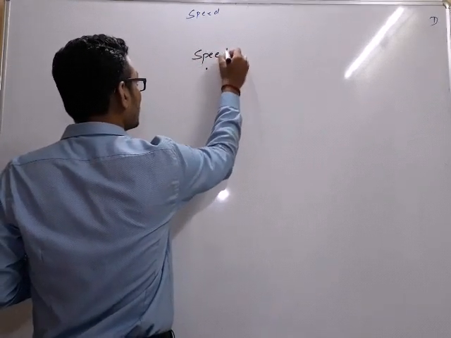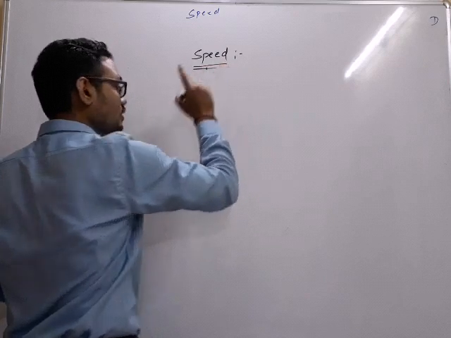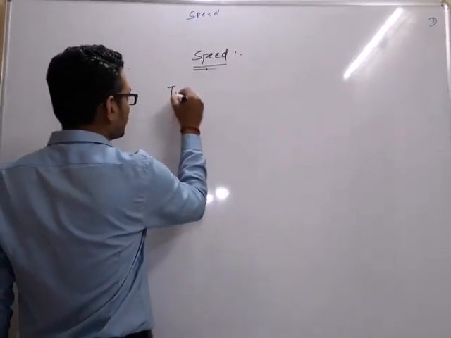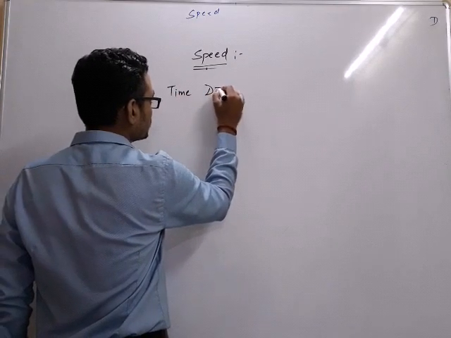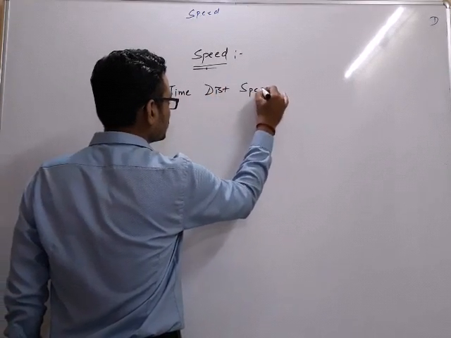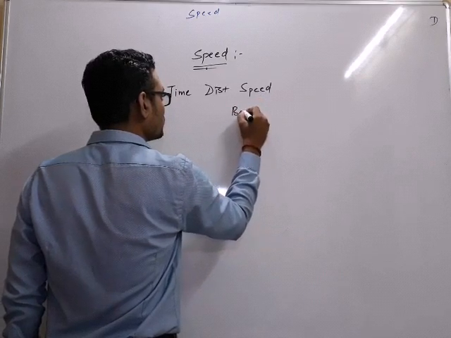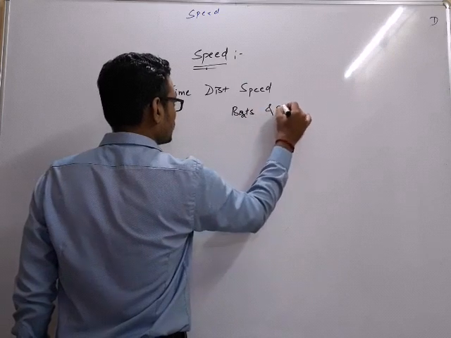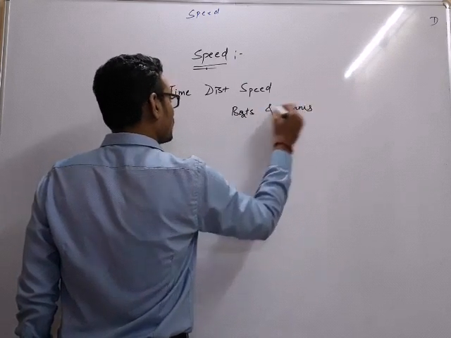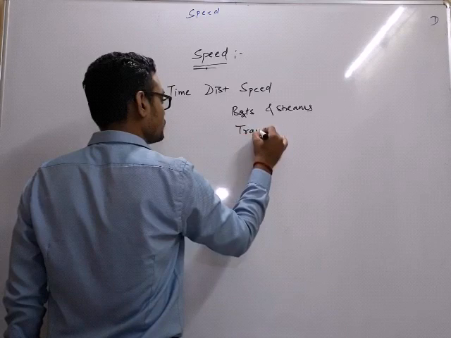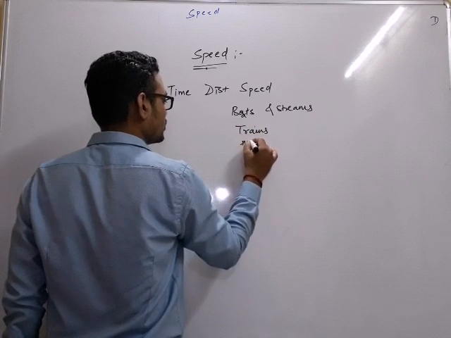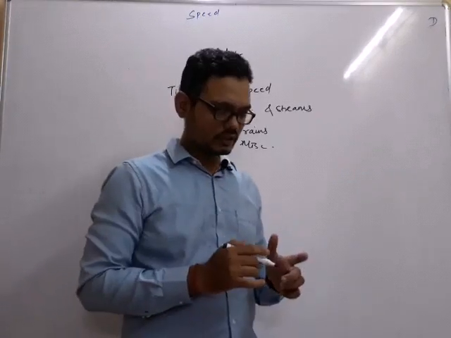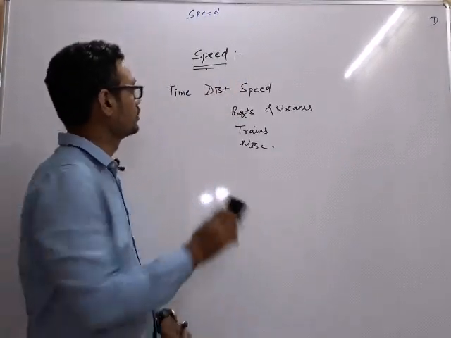For me, I take it as one chapter which is common for time, distance, speed, for boats and streams, for trains, and for miscellaneous. All these for me is one single chapter, which is speed.